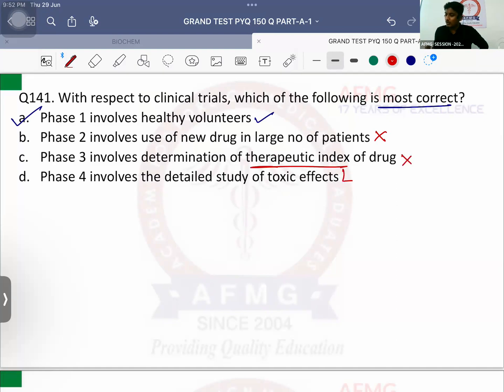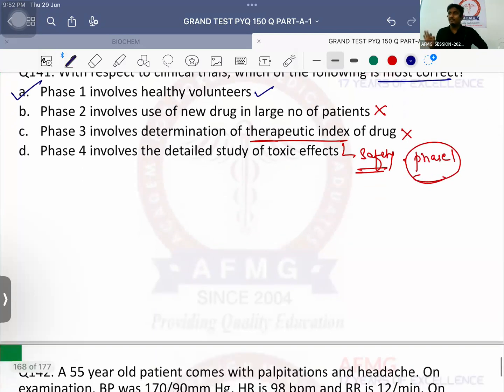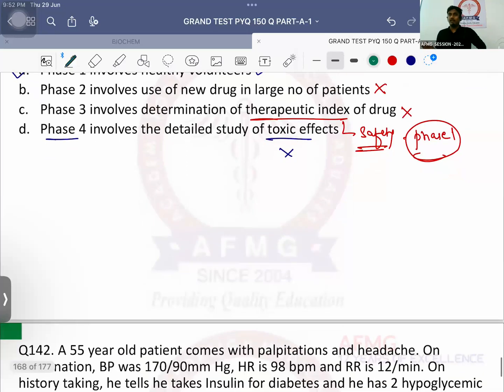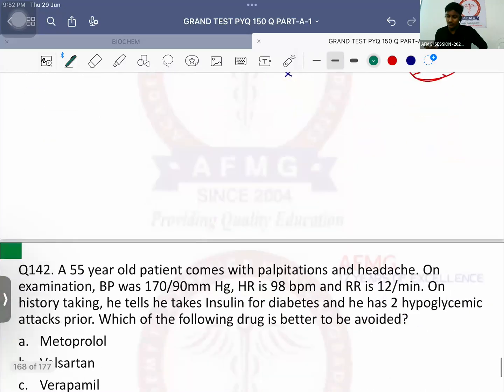Therapeutic index tells you about safety of a drug, and safety of a drug is assessed in phase 1 of the drug. In phase 2 we determine efficacy, not safety. Safety, non-toxicity, maximum tolerable dose, all three are in phase 1. Okay? Then phase 4 involves the detailed study of toxic effects. No, it is not the detailed study of toxic effects. It is only the long term and the rare side effects which will occur.